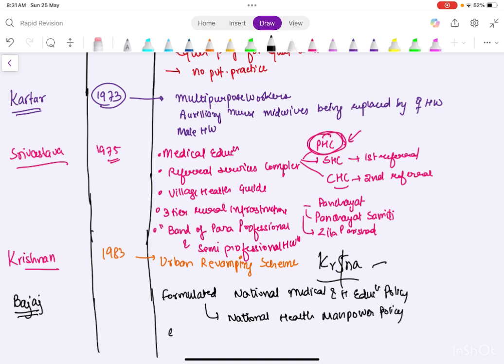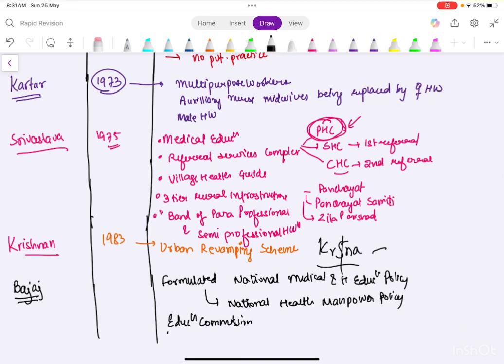It also made an education commission, and it also made health manpower cells. So this is the committee which worked a lot. So that's like 1986.